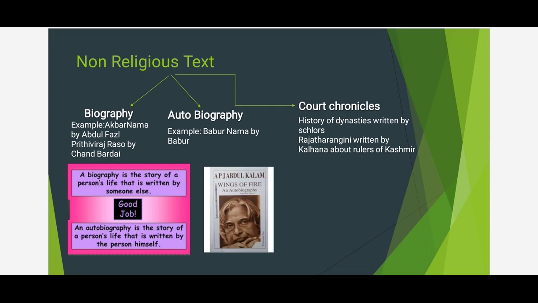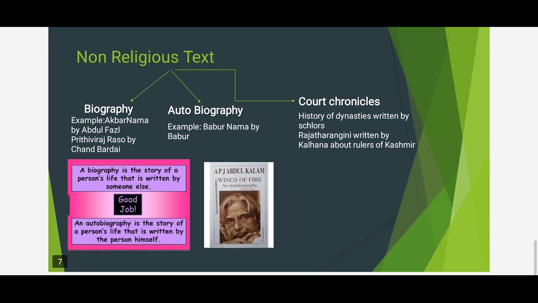Now a biography means someone writes about a particular king. Akbar Nama is a biography. It is written by Abdul Fazal. Prithviraj Raso is a main biography. It is written by Chand Bardai.